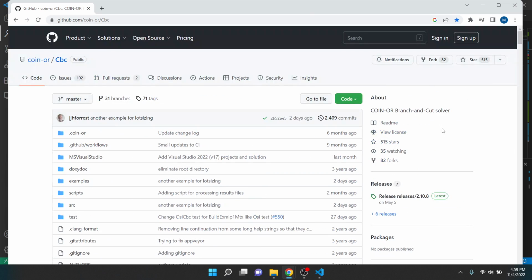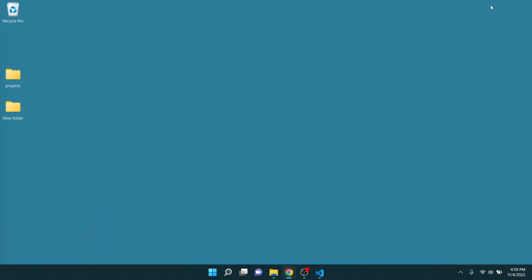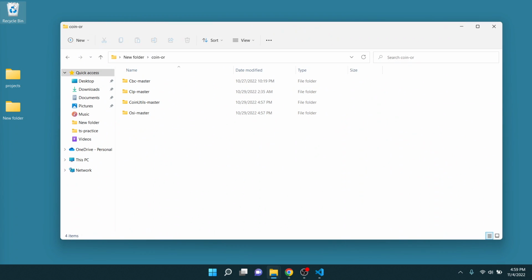If anyone's watching this later, let me know. Like if I search up here, it'll search all of GitHub, right? I don't want to do that. Whatever. But I already have this code downloaded, so that should be in here. Coin or. So I have all the main project and the dependencies.